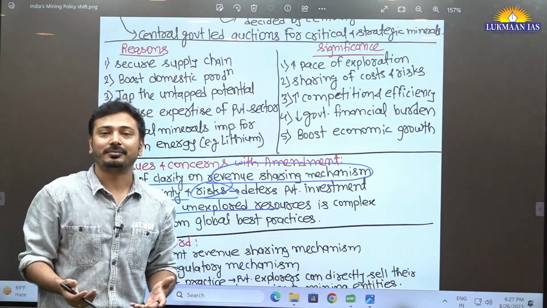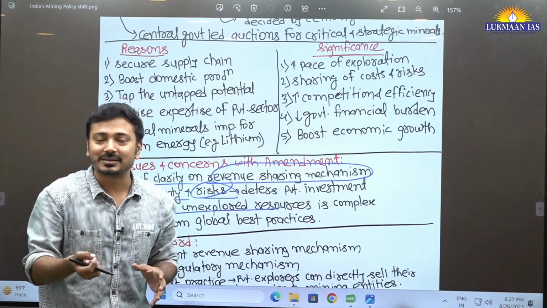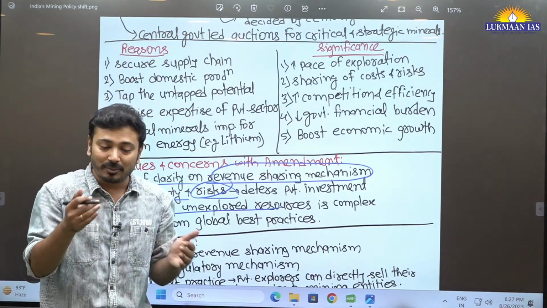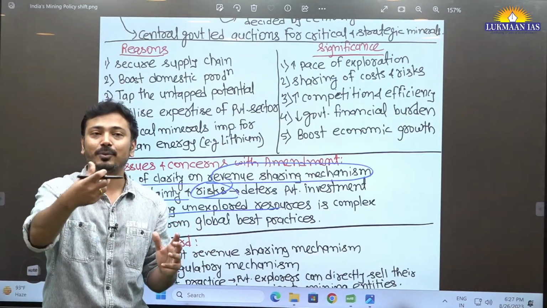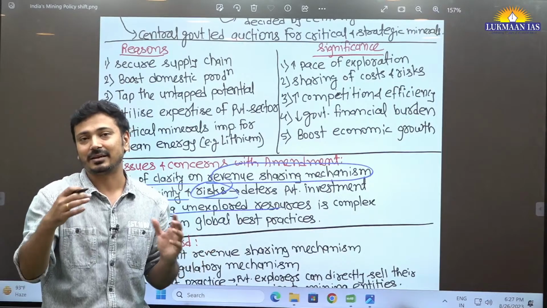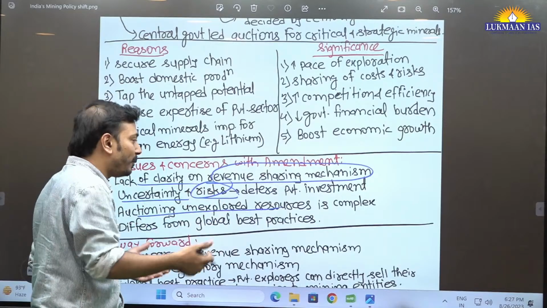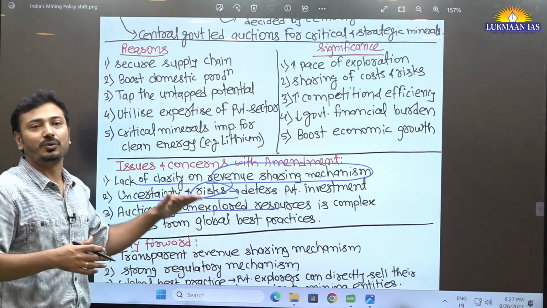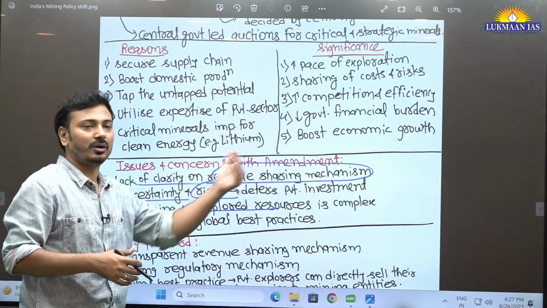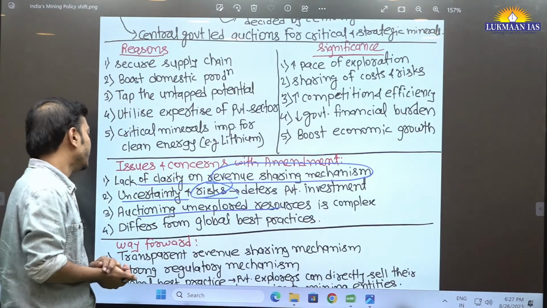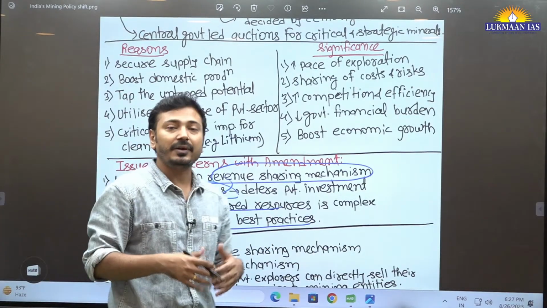Already there is a problem for the explored minerals itself. Unexplored means it is not even known whether it is there, how much there is, where it is. For that, how to decide the mining auctioning process and what its parameters will be is going to be a very difficult, complex process. And that is going to further create problems or delays for exploration and mining.